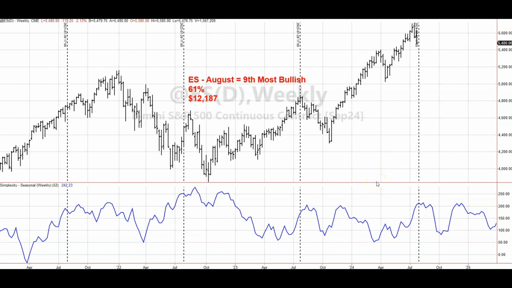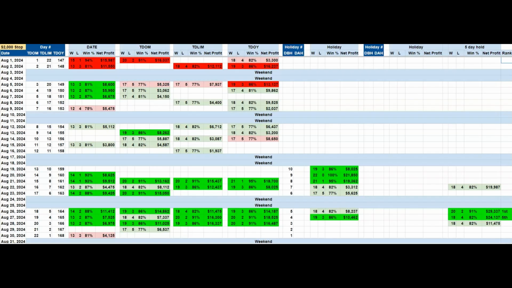If you look at the prices over the last couple of years, we saw August actually had a decent rise a few years ago. The year after, we had an initial rise, and then it fell pretty hard going into September. And last year, it fell pretty hard. So we've had pretty much a little bit of everything for these Augusts for the S&Ps in the last couple of years. So let's see how it looks on the heat map and see if there's an area where we can pinpoint some action.